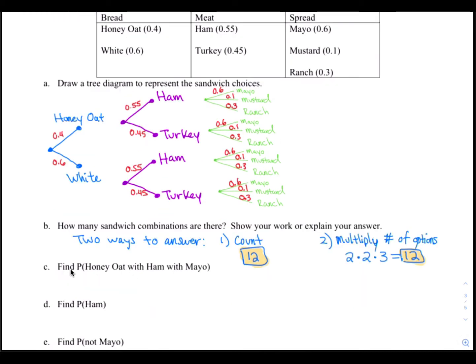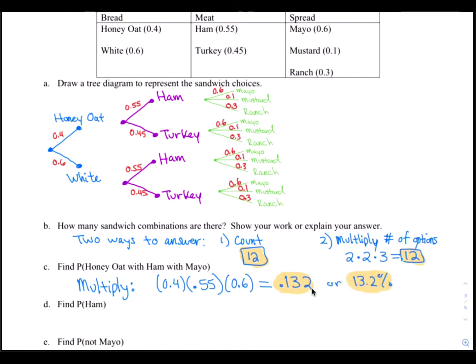All right, question C says find the probability of choosing honey oat with ham and with mayo. The way you'll do that is you'll simply multiply the 3 probabilities together. The probability of choosing honey oat bread is 0.4, the probability of choosing ham is 0.55, and the probability of choosing mayo is 0.6. You would just multiply those 3 numbers together, and you end up with 0.132 as a decimal, or as a percent, moving the decimal point to the right 2 places would be 13.2%.